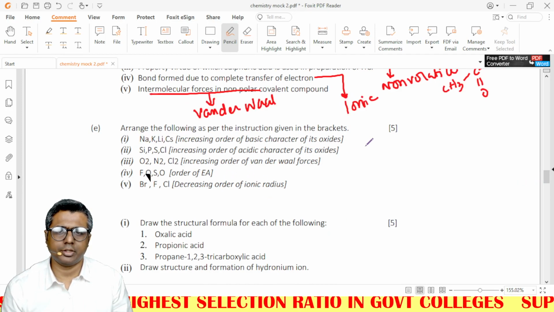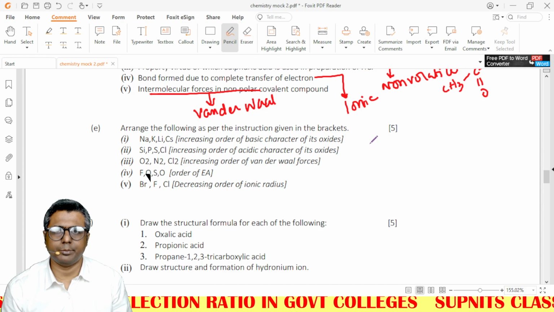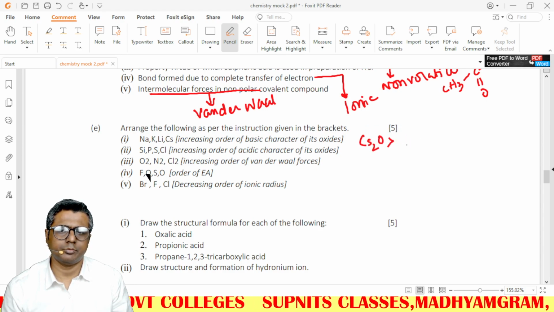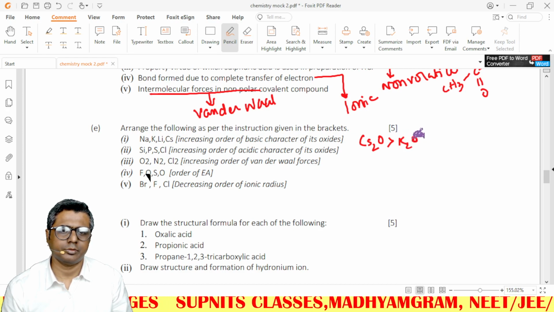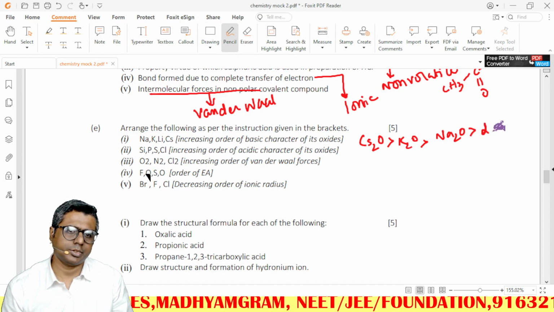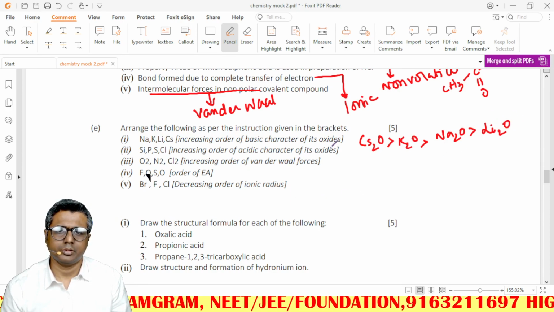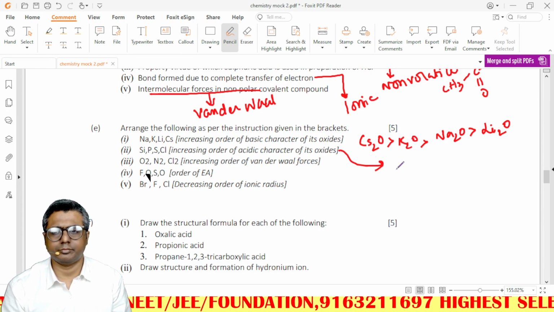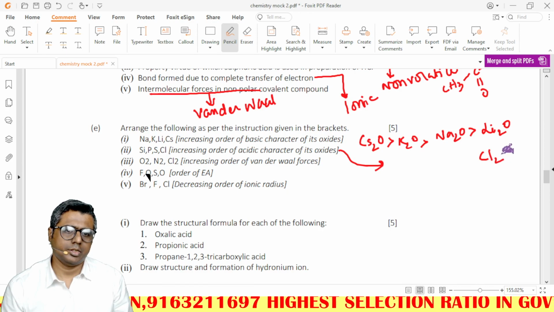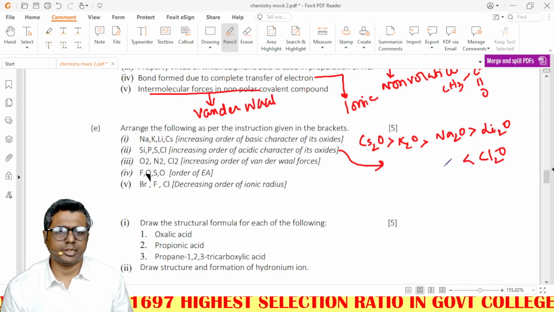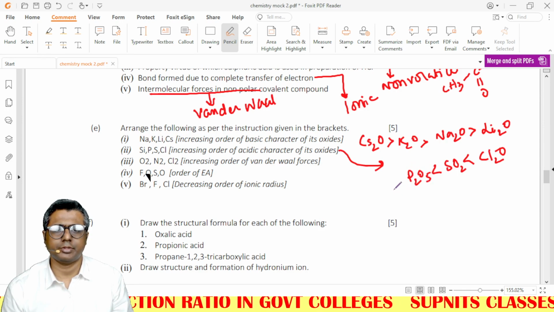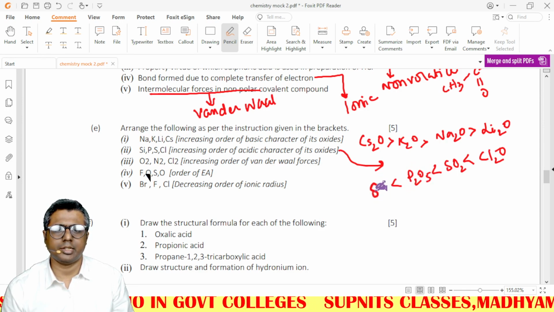Increasing order of basic character of the oxides. The more the metallic character, the more the basic character. So Cs2O is more basic than K2O, more basic than Na2O, more basic than Li2O. Increasing acidic character of the oxides: Cl2O is much more acidic than SO2, more acidic than P2O5, more acidic than SiO2.